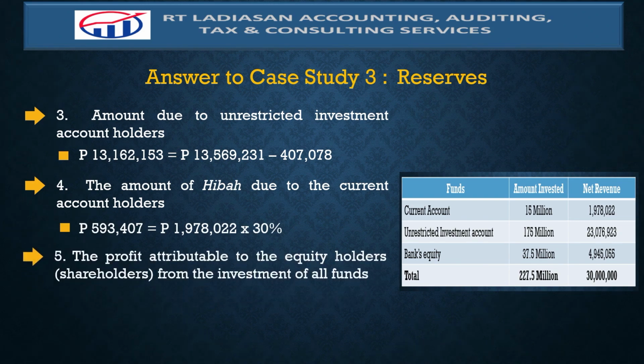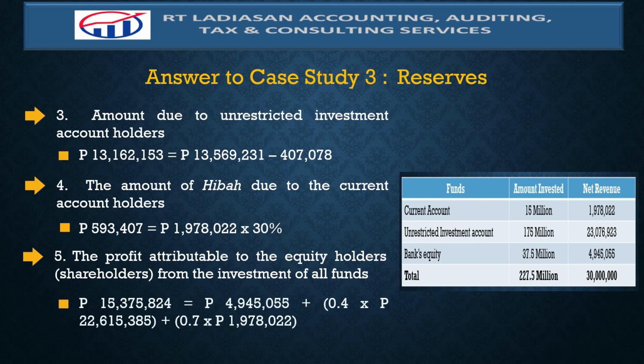The fifth requirement is the profit attributable to the equity holders or the shareholders from the investment of all funds. And this is determined as follows. Take note that based on this table, the net revenue attributable to funds, bank's equity is 4,945,055. And this is the amount here. Plus the bank share with respect to the Mudaraba contract.